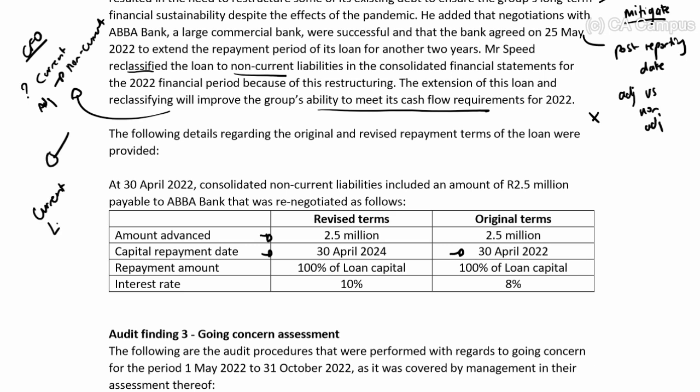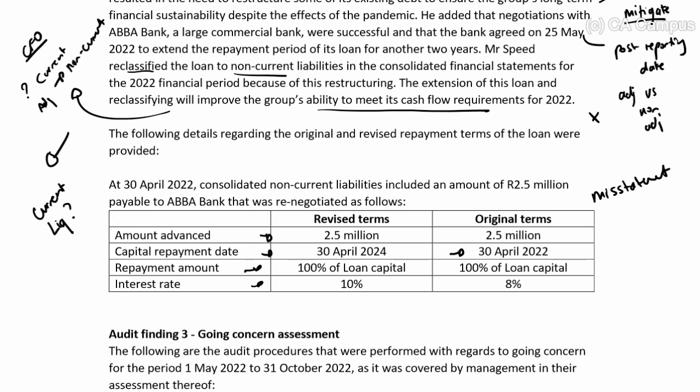And what does that do to liquidity then? They're saying they needed this for cash flow. Repayment is still 100% of the loan and the revised terms have increased. So what it looks like here, guys, is we've got another misstatement. Changing from current to non-current when they shouldn't be doing that.